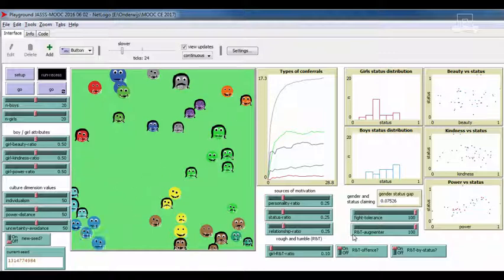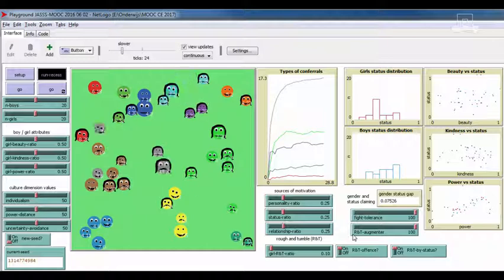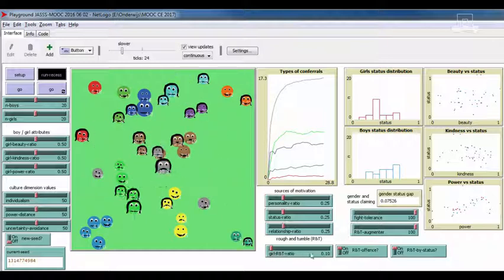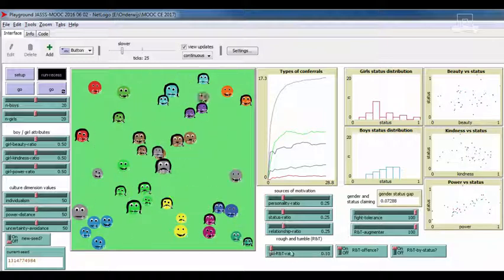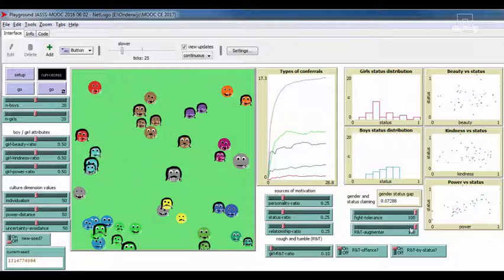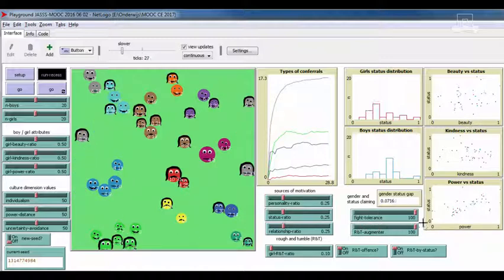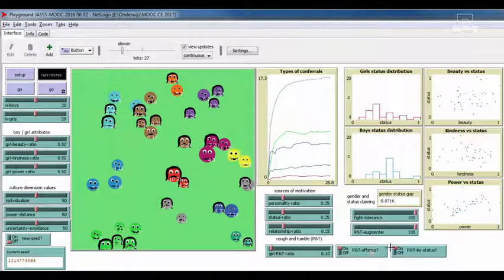Like saying bad words and pushing them in order to be nice. Currently, boys are 10 times as likely to do it than girls, and this is close to reality, but I could change that. And also currently, rough and tumble can augment the status conferral by 100%, so I can also turn it off. These things I won't talk about.